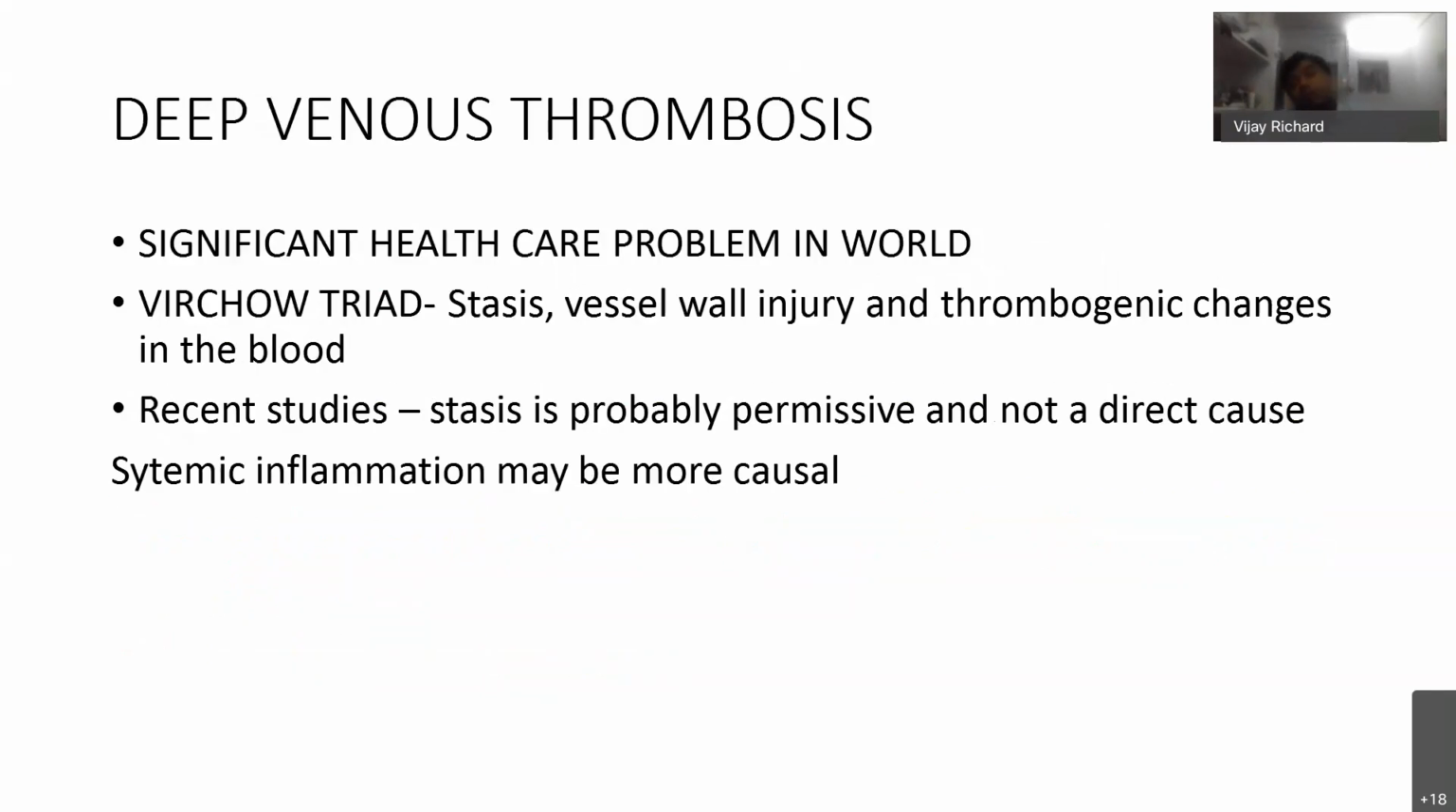Deep venous thrombosis is a significant healthcare problem in the world. Virchow's triad forms a major component in the etiology. So stasis, vessel wall injury, and hypercoagulable state all can be the reasons. And recent studies show that stasis is probably only permissive and not a direct cause. And systemic inflammation may be more causal.